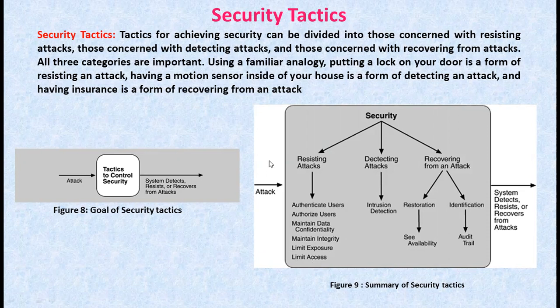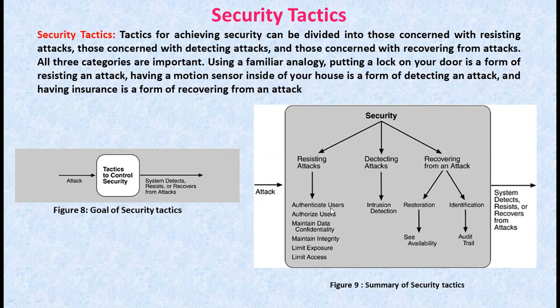So first one is authenticate users. Here authentication is ensuring that the users or remote computers are actually who they purport to be. Passwords, one-time passwords, digital certificates, and biometric identification are the main ways of providing authentication.